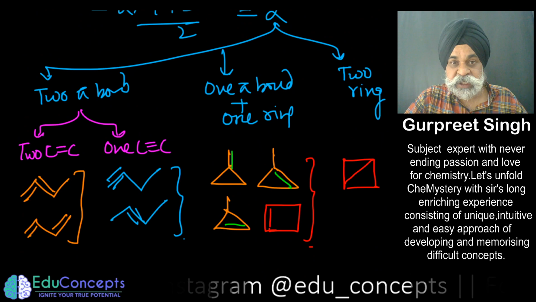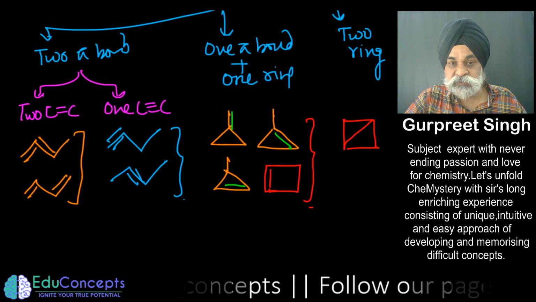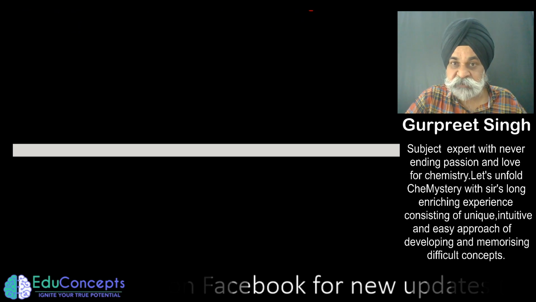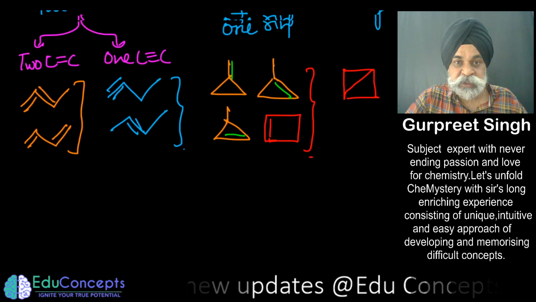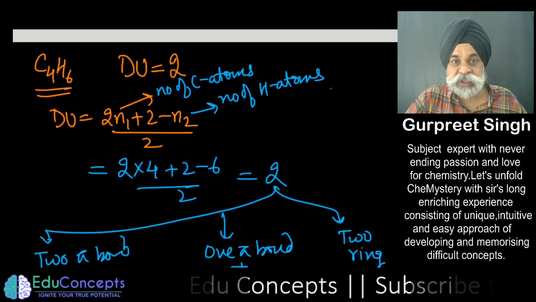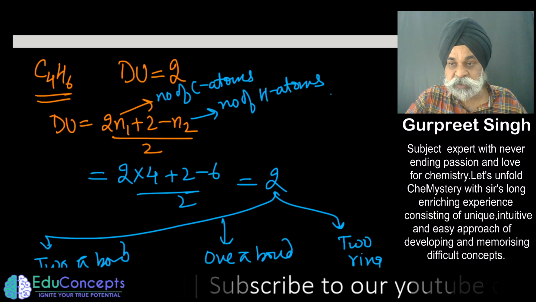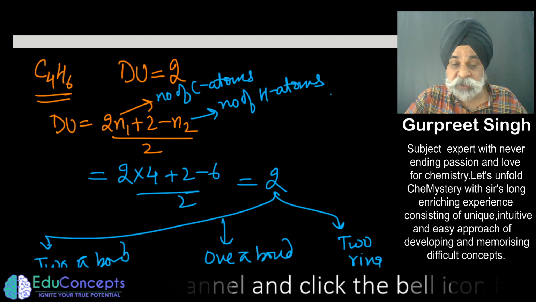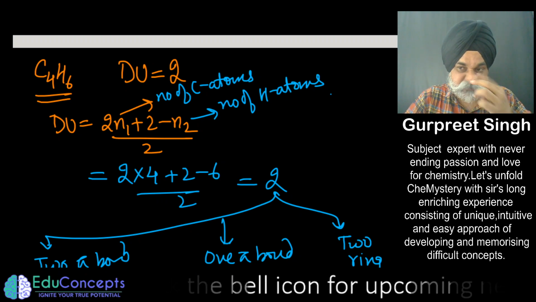Many times students ask me whether there is any shortcut to find the structural isomers or constitutional isomers in a speedy way. No, you have to do it, and only degree of unsaturation could help you in understanding the problem, or in finding out the solution of counting the number of structural isomers in a speedy way.